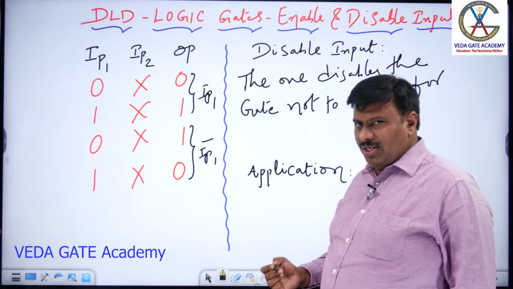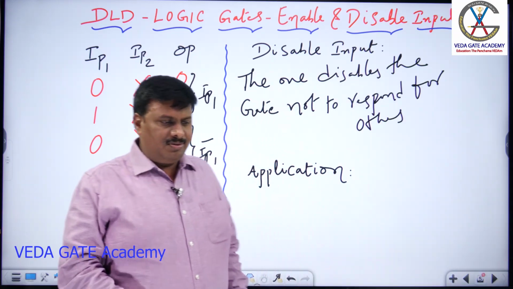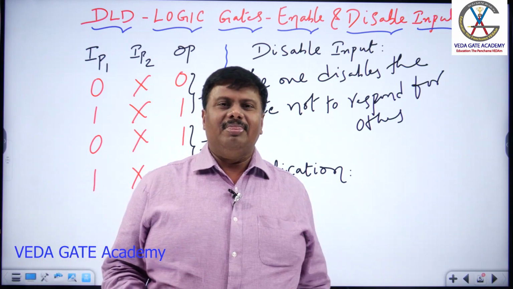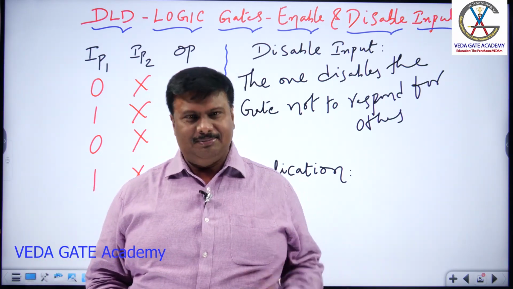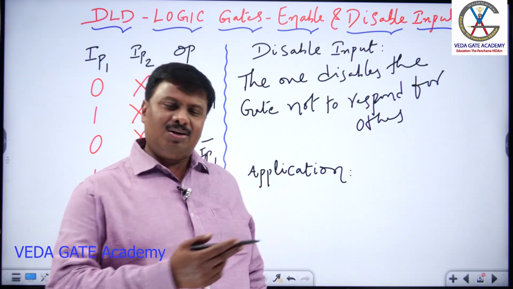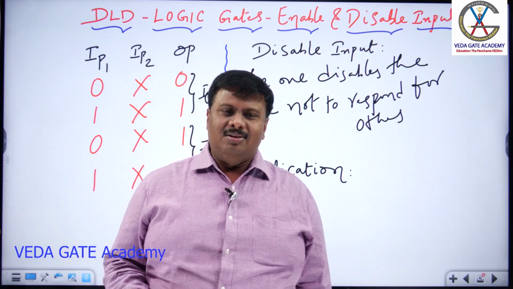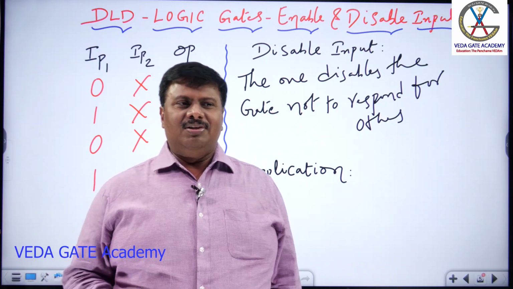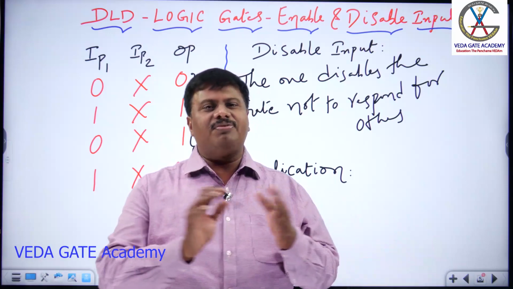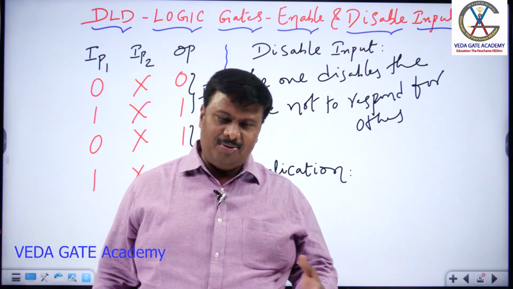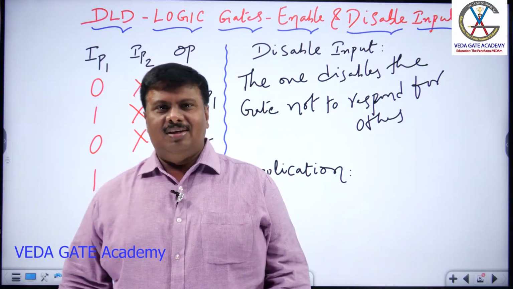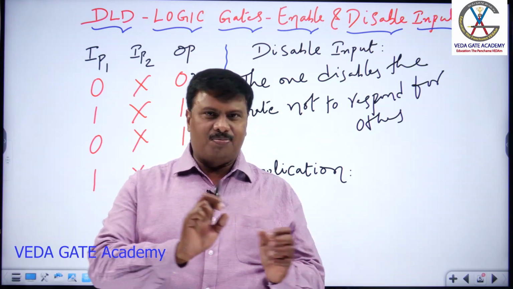And here you need to know the application of enable and disable inputs. Why did we frame enable and disable inputs in logic gates? Can I say these are framed to control the gate, to control the circuit, to control the application, to control the project? Yes. When we have logic gates working with different features, tell me about the inverter. It allows the inversion of input to the output. And tell me about the AND gate. If both are synchronizing, then only is the output opened. If any one is blocked, output is blocked.